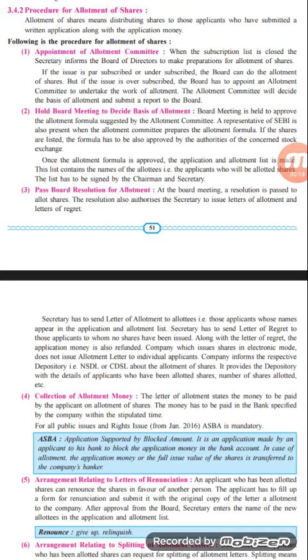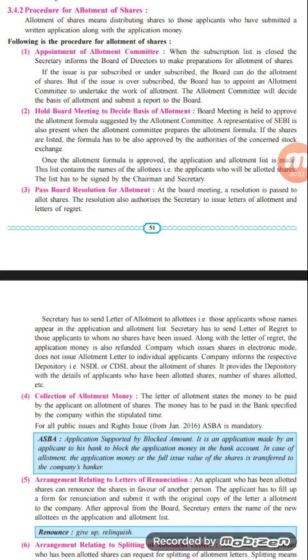Next one, arrangements relating to splitting of allotment letter. Sometimes the applicant who has been allotted shares can request for splitting of the allotment letter. Splitting means putting the shares in one or more names.